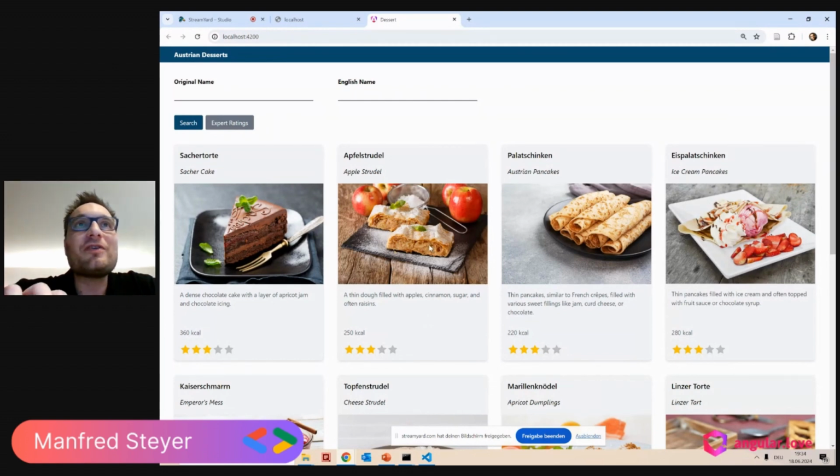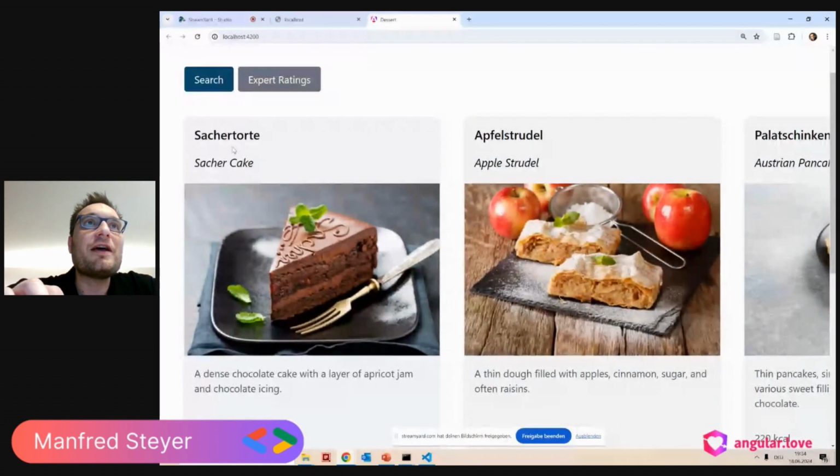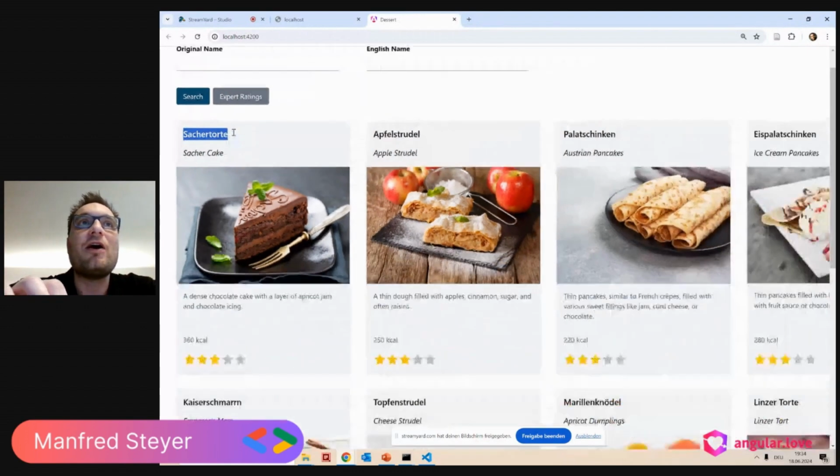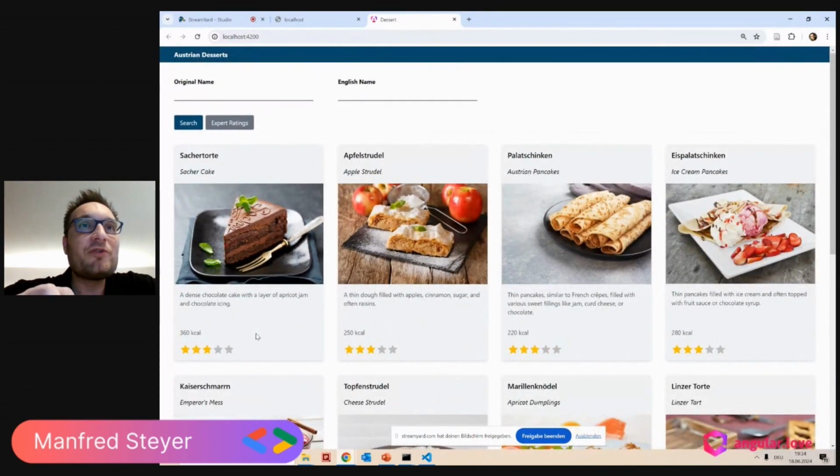You see pictures of them and you see the names. We have here the English name and we have the Austrian German name of all of them. And the most important thing is you can rate those desserts. You can say, well, Sacher cake is okay. Apfelstrudel, apple pie is also quite nice.